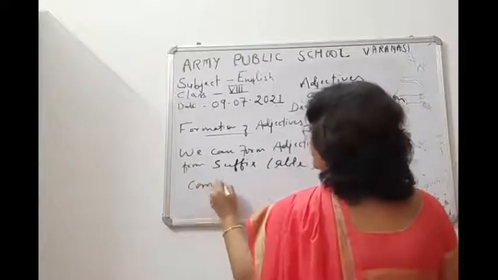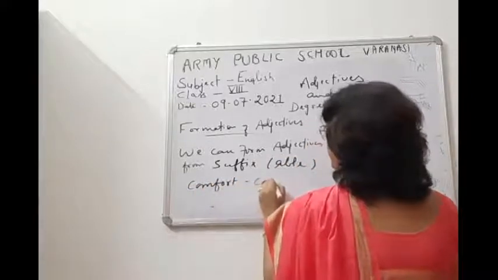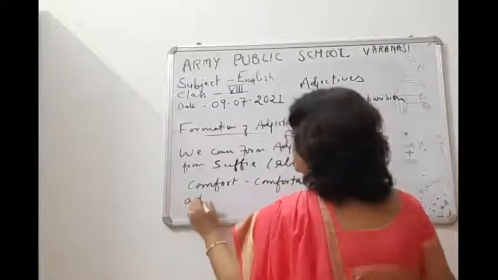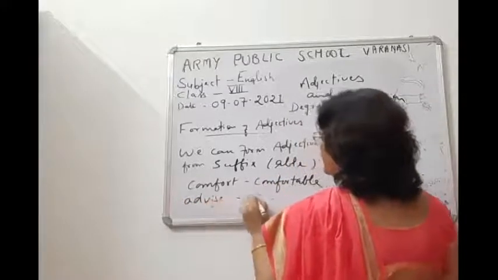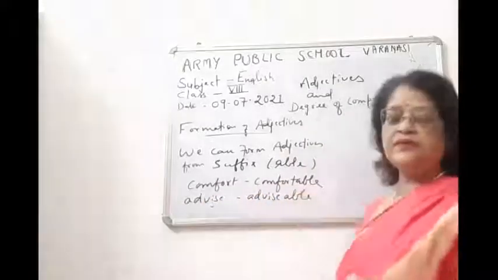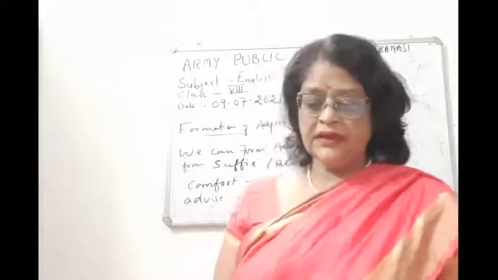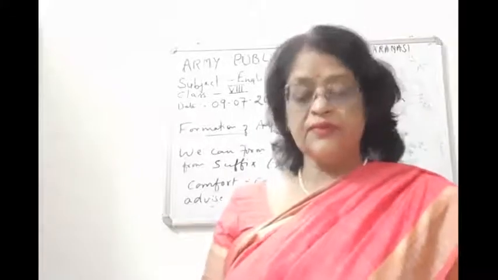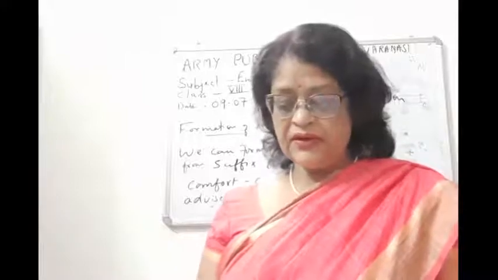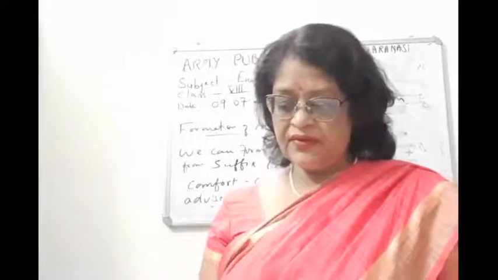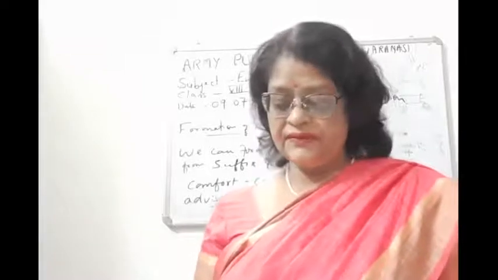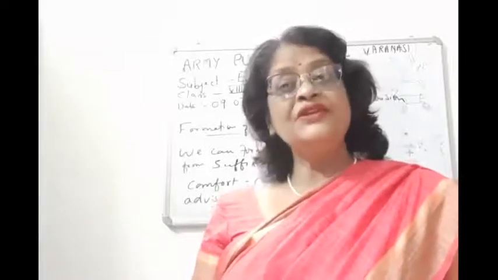Comfort, comfortable, advise, advisable. So children, we can frame a lot of words, like honor, honorable, memorable from memory, terrible from terror, favorable, lovable, your lovable brother, profitable, valuable.